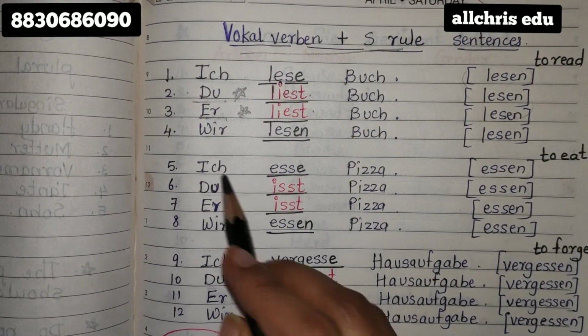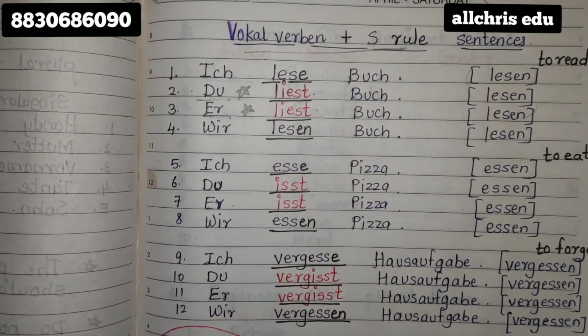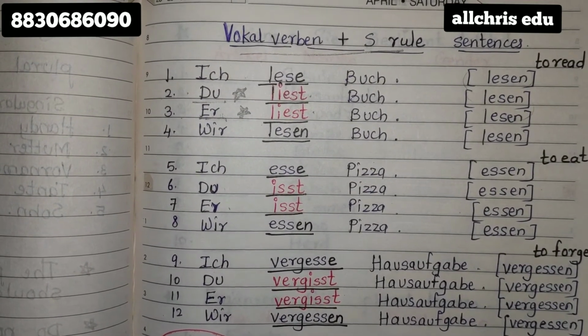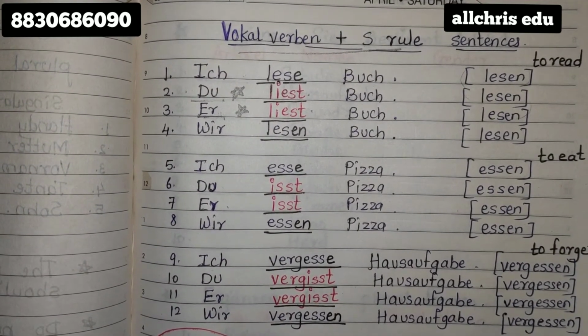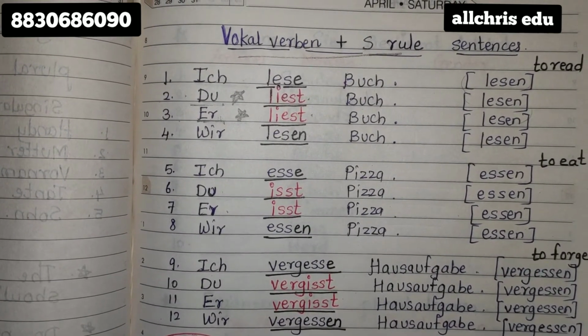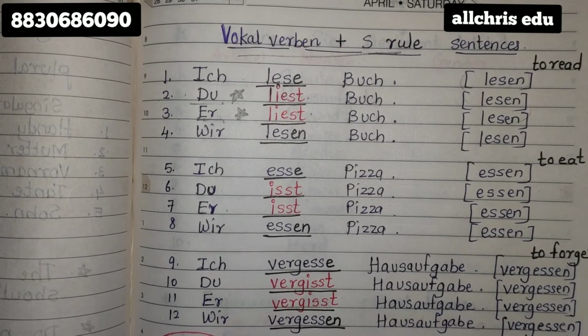So according to the pronouns, everywhere I have written proper endings. When du and er/sie/es came, I learned the du form, er/sie/es form and just copy pasted over there. The conjugation of lesen, essen and vergessen, you can check in our previous videos of vocal verben plus S rule. All the 3 verbs are conjugated and shown over there.